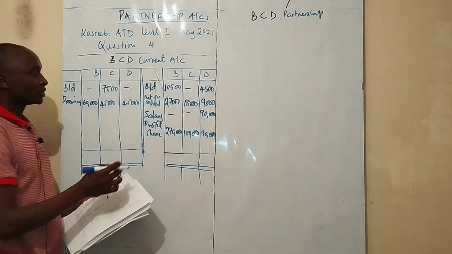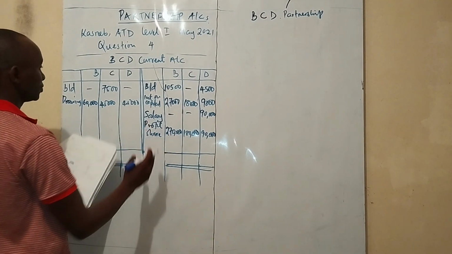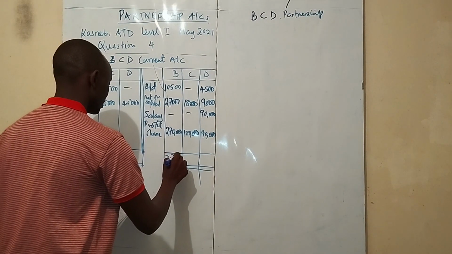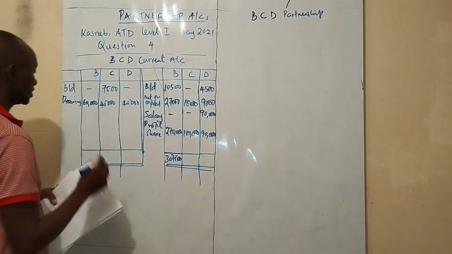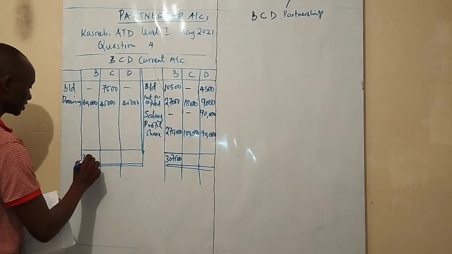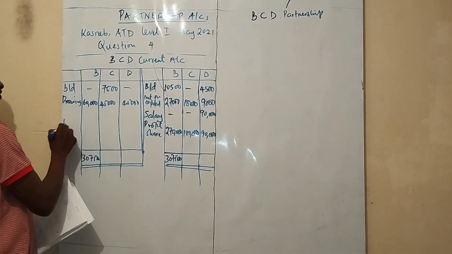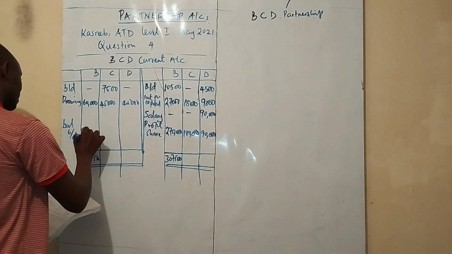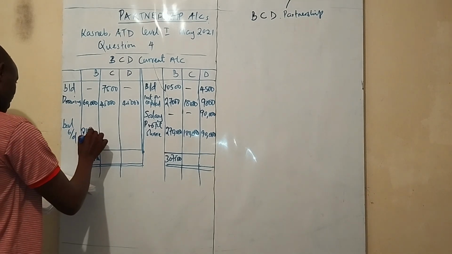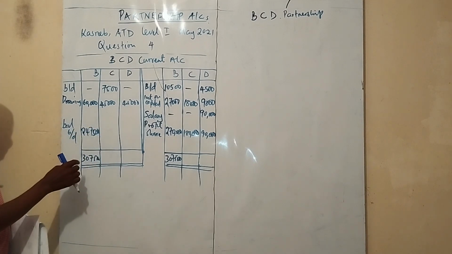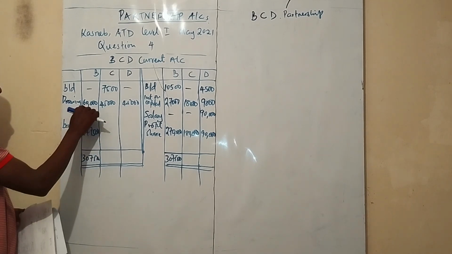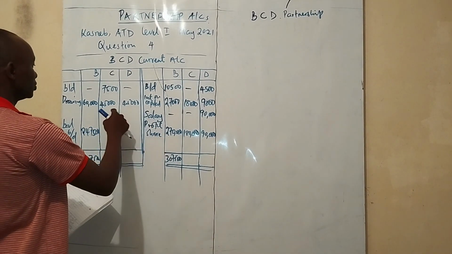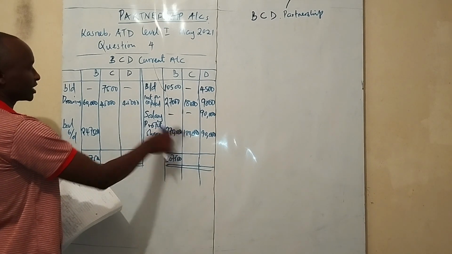So let us start with Bondo. Bondo, which side is heavier? The credit side is heavier, 307,500, right? So this side must also balance with 307,500, meaning we have a balance brought down on this side for Bondo of 247,500. Yes, that is the difference between 307,500 minus 60,000. That is the figure. So let's move to Chilungu. For Chilungu, the credit side also is heavier than this other side.